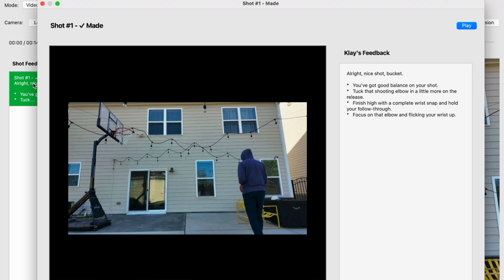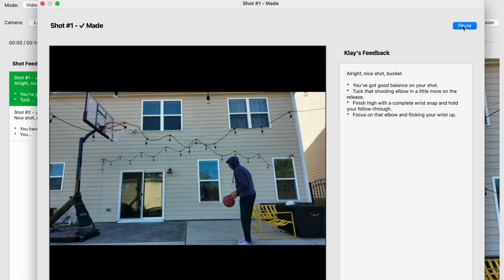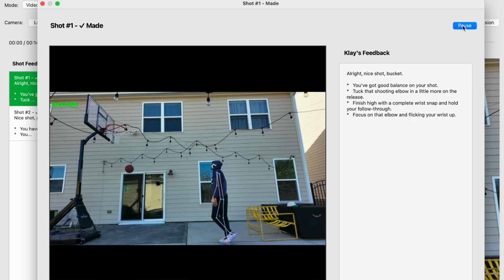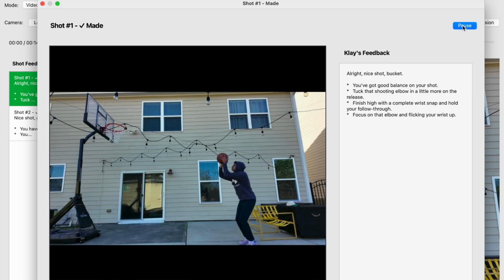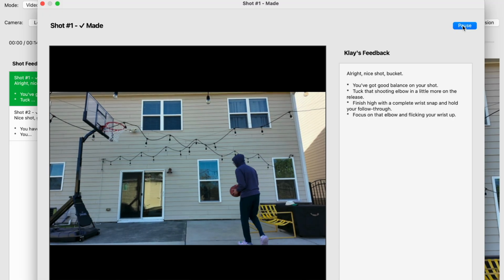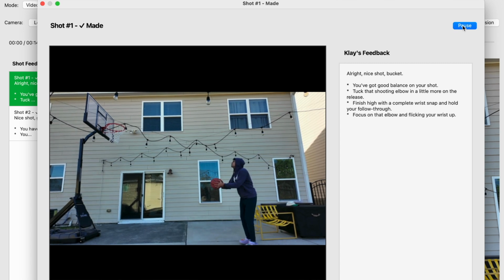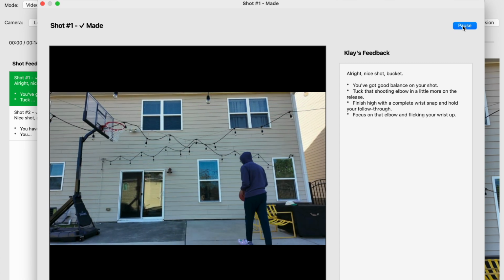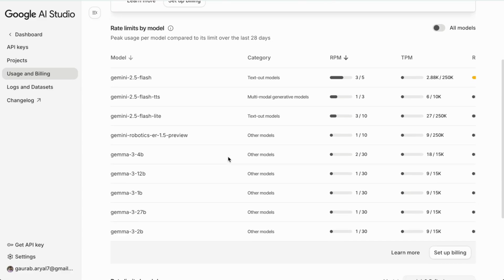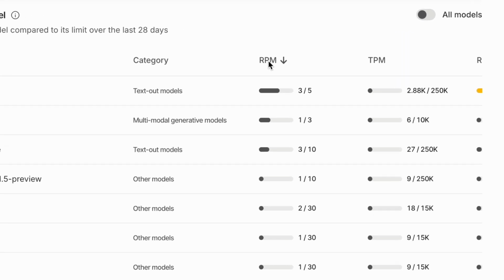And this is because on the back end, it is actually taking the time to upload the video to Gemini, then Gemini is running an analysis on that video, and then sending it back. So that round trip is going to take far longer than the amount of time it takes me to take 2 jump shots. I could see Clay's feedback on the right-hand side, and on the left-hand side, I can see the video, and it's clipped to just that one specific shot where Clay is giving the advice. And that right there is insane. After all of that use, I'd only used roughly around 3,000 tokens out of 250,000 that I get free from Gemini monthly. Now, after all the vibe coding, it's finally time to go see this in action.